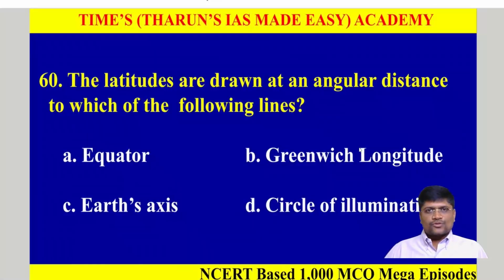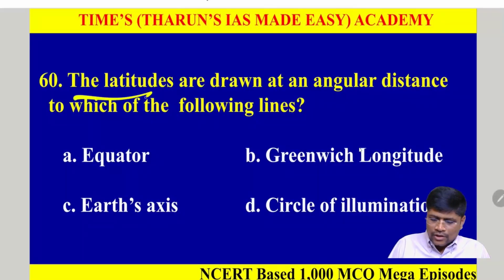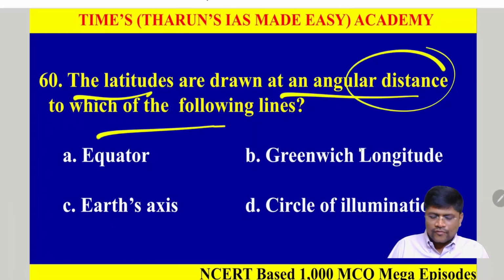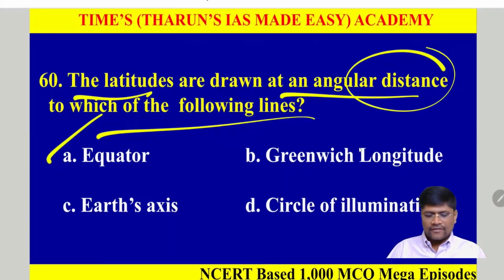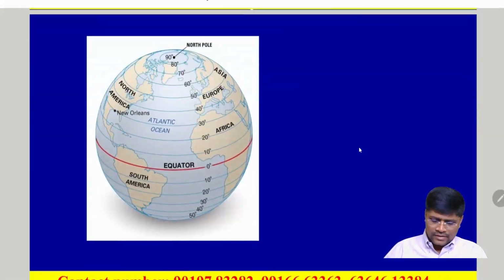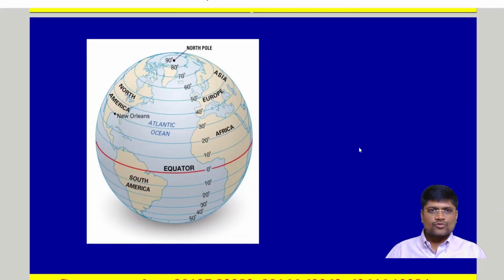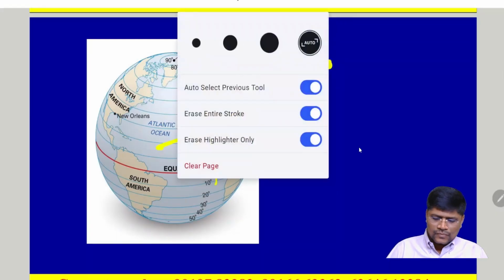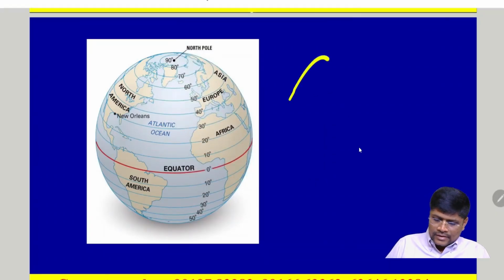Last question of this episode. The latitudes are drawn at an angular distance to which of the following lines? Option A, grid pattern; B, the Greenwich longitude; C, Earth's axis; and D, the circle of illumination. Let's see. We know these are imaginary lines, latitudes. To point out any place on the Earth, we need both latitudes and longitudes. The intersection of the latitudes and longitudes will give a particular location on the Earth. Clear? So these are the latitudes.